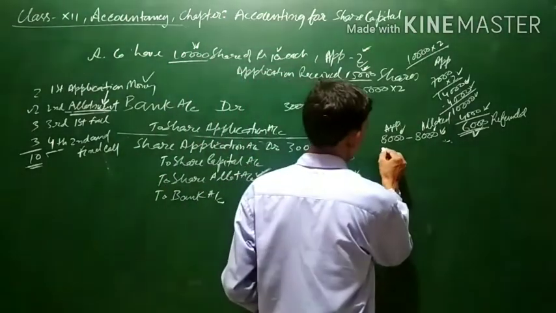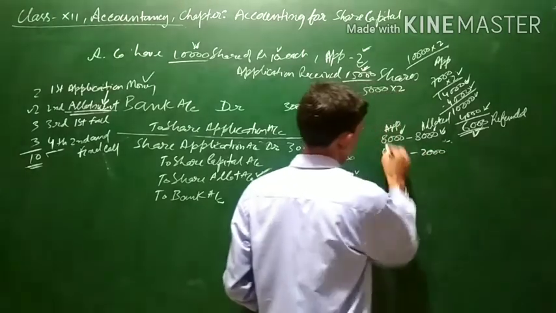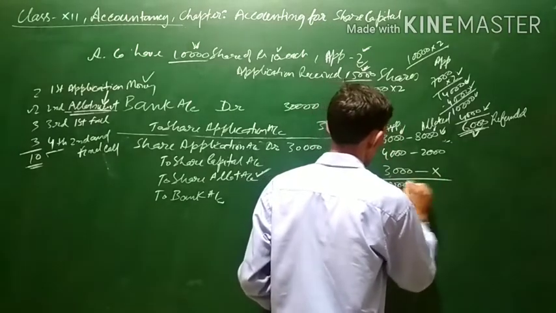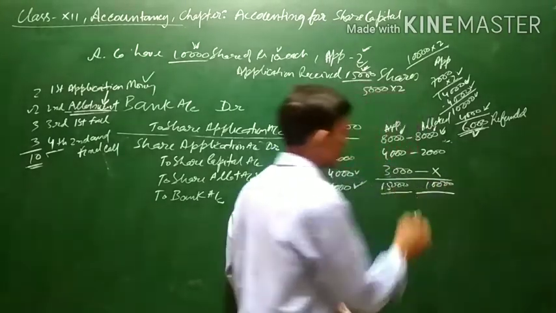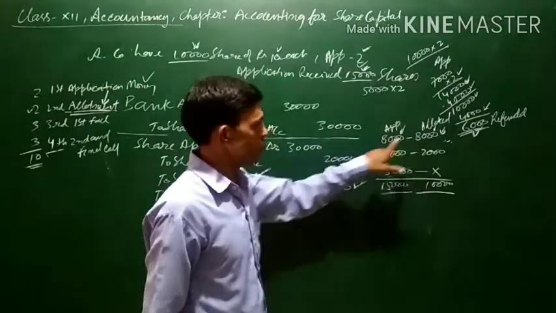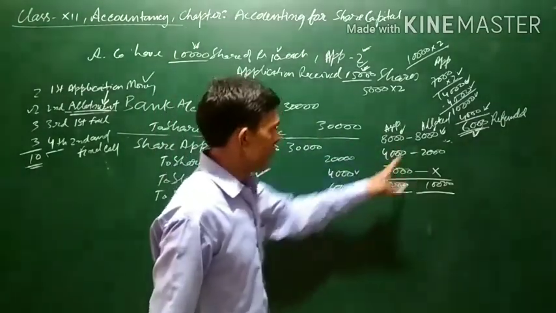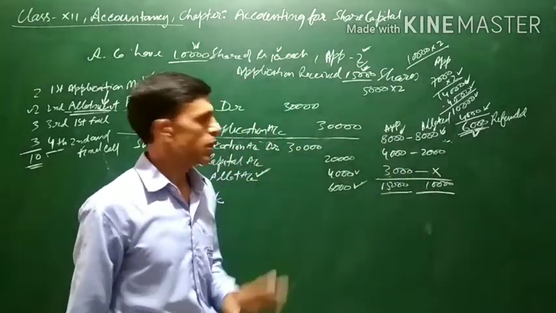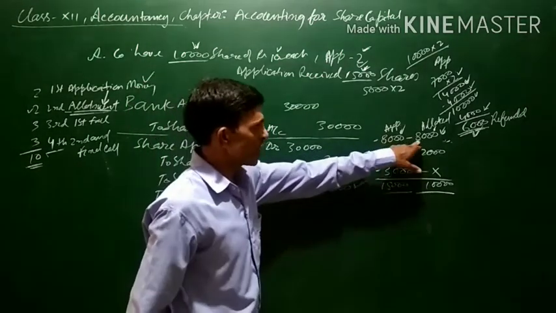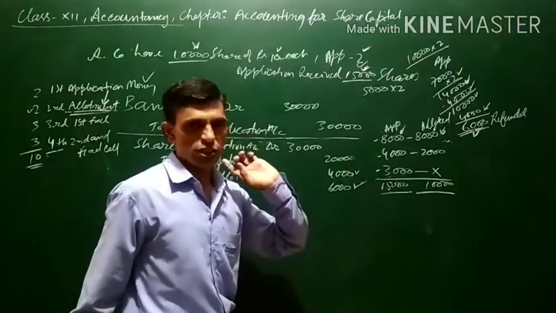Herein, you can say 4,000, 2,000 and 3,000 nil. Here the situation is that sum of this 8,000 has been allotted 8,000, means full allotment. This 4,000 applicants were allotted 2,000, that is pro rata, and some were outright rejected. Means there is a combination of three situations. For some, application is allotted in full. For some, it is pro rata. For some, it is outright rejection.